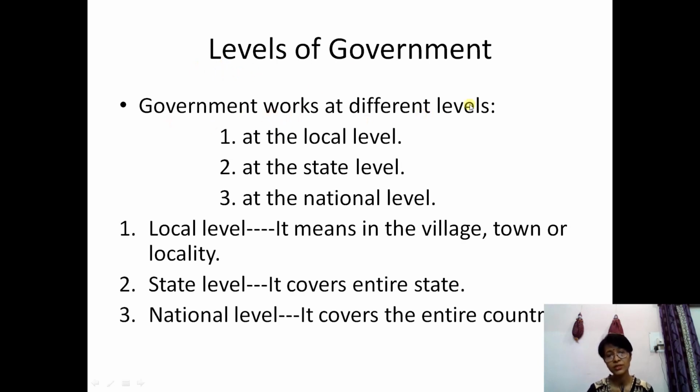Government works at three different levels: at the local level, at the state level, at the national level. Now, local level, if you say, it means the village area, maybe a town or the locality, wherever you are living. State level covers the entire state, maybe Assam or Manipur, whatever different states. National level covers the entire country. Suppose for the whole country, for India, whatever actions or decisions they make. So in this way, three levels are there. At these three levels, the government works.